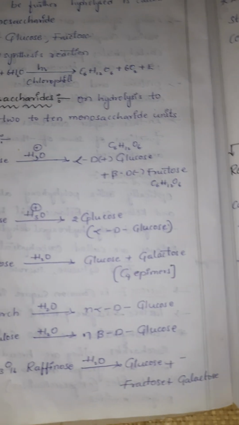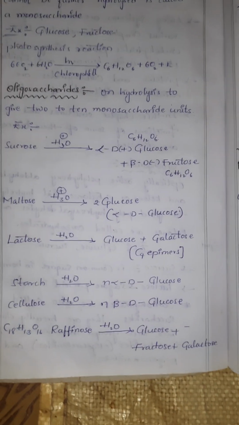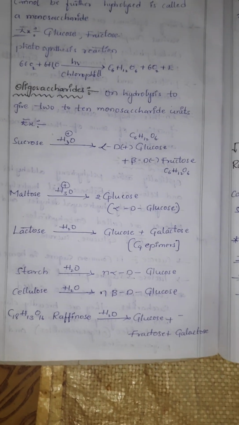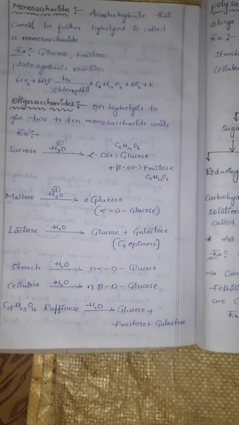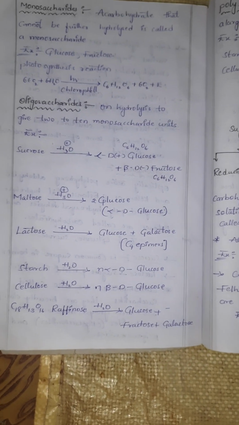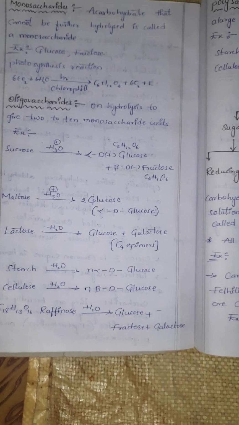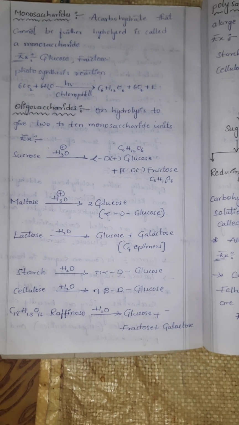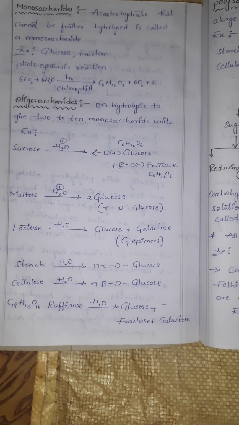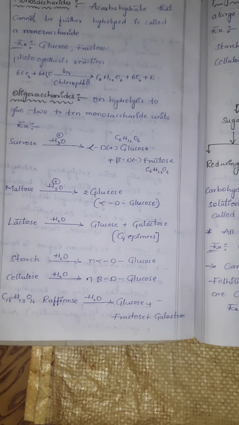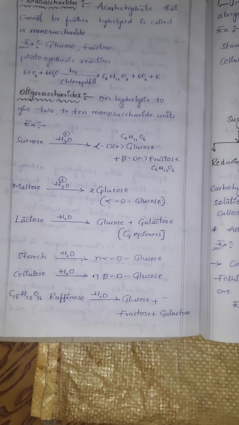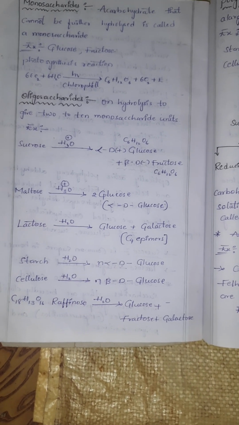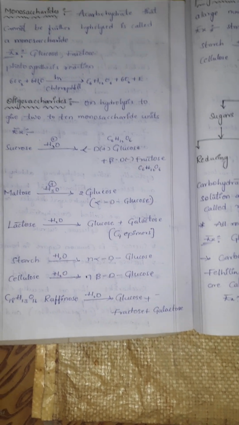Glucose and galactose are C4 epimers. So the structures have the same configuration, but at the C4 carbon the position of the hydroxy group changes. Starch hydrolyzes to give n number of alpha-D-(+)-glucose units. Cellulose hydrolyzes to give n beta-D-glucose units. Raffinose, C18H32O16, hydrolyzes to give glucose, fructose and galactose.